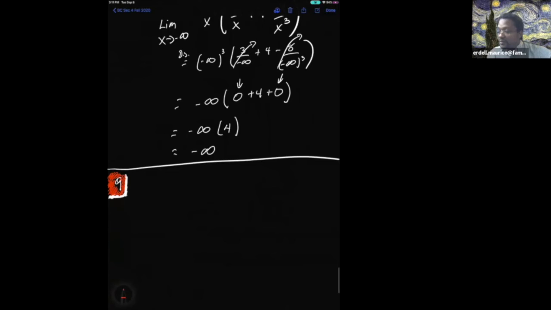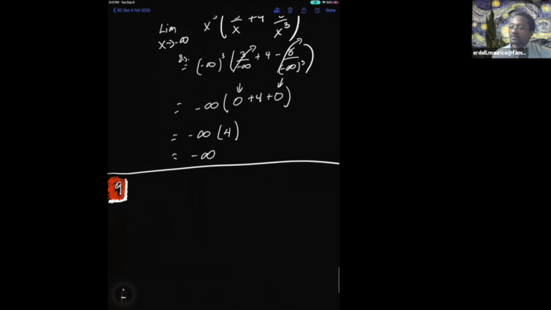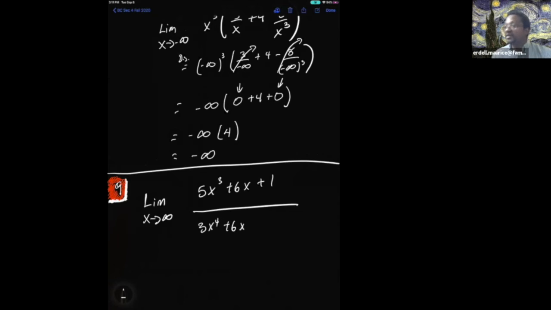All right, so when this starts getting crazy is when you start putting fractions in the problem. See, this is why people don't like fractions, man. Fractions don't play nice. Limit as x goes to infinity of 5x cubed plus 6x plus 1 divided by 3x to the 4th power plus 6x plus 5. See, this is when things just start going crazy, and you say, what?